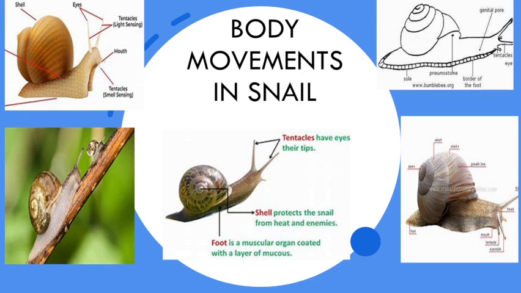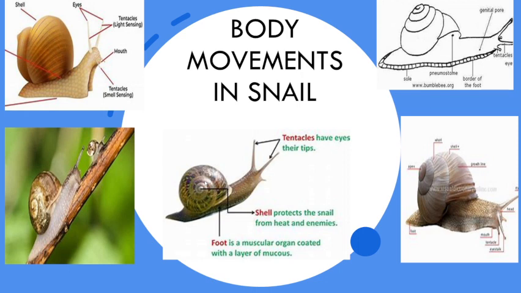When this snail moves, it also gives out a liquid produced from its body. Okay, and then which is the locomotory organ of the snail? That is the muscular foot. Okay, they have a thick muscular foot in their body. That is present below its head.